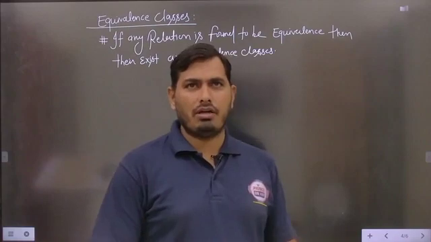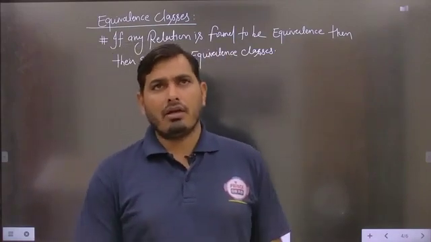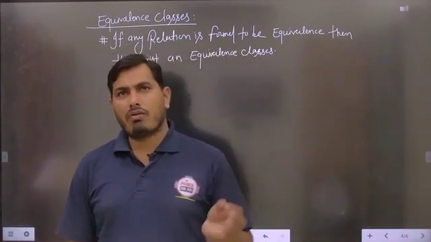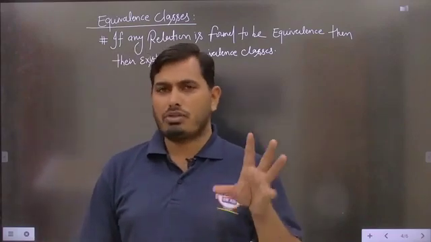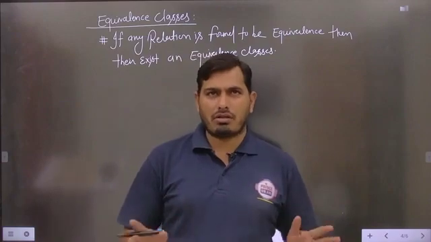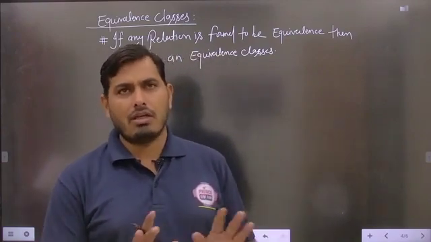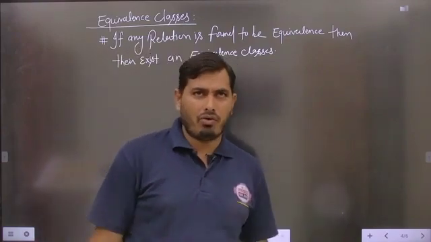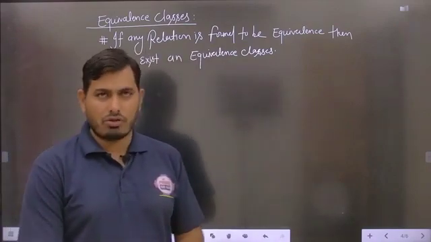So the first condition to calculate the equivalence classes is that the relation is found to be an equivalence relation. We have to check first whether it is an equivalence relation or not, then equivalence classes exist. Otherwise, for no other kind of relation do equivalence classes exist. Is it clear?